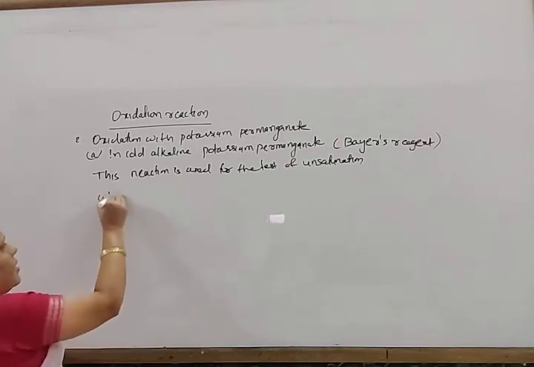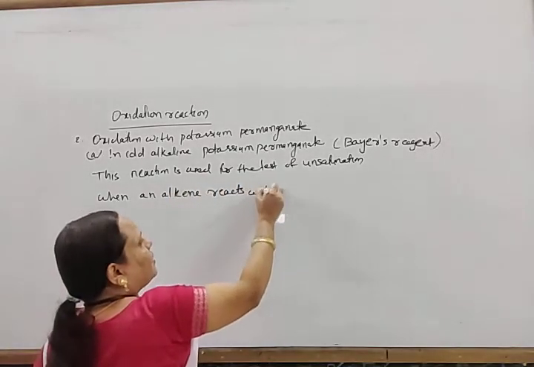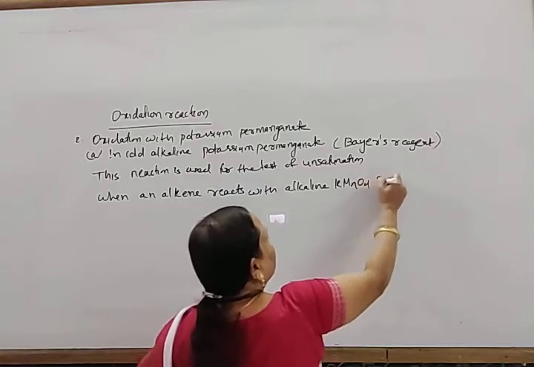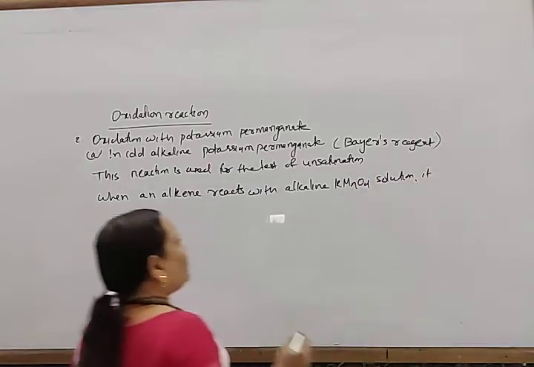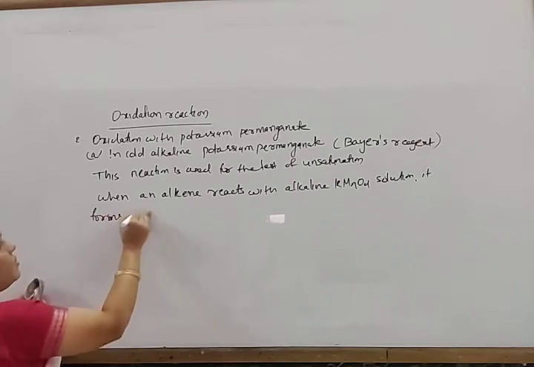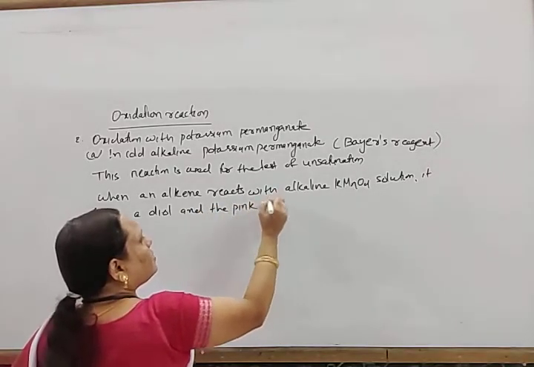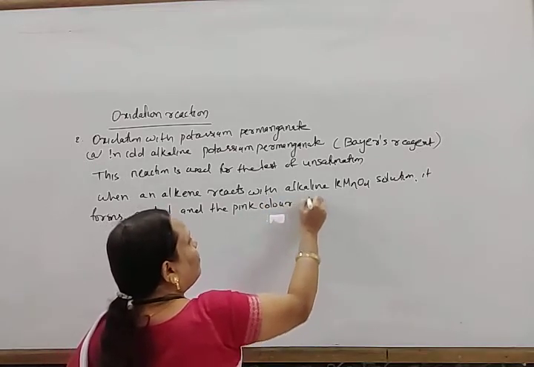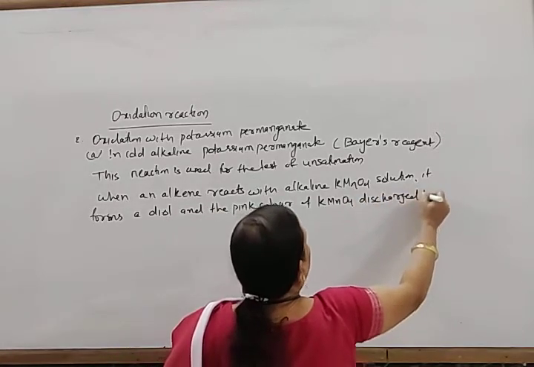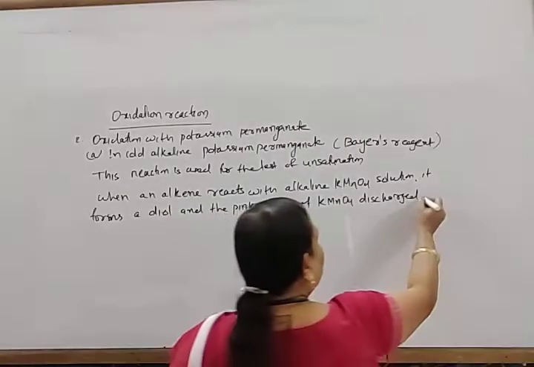So when an alkene reacts with alkaline potassium permanganate solution, it forms a diol, and the pink color of potassium permanganate is discharged and forms black manganese dioxide.